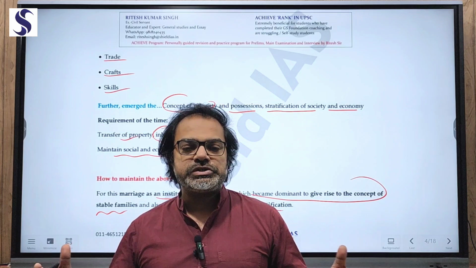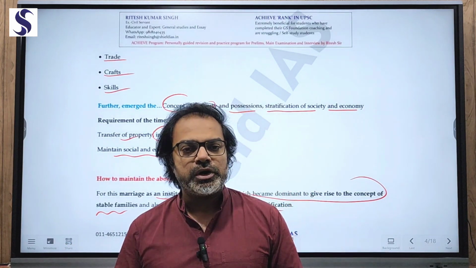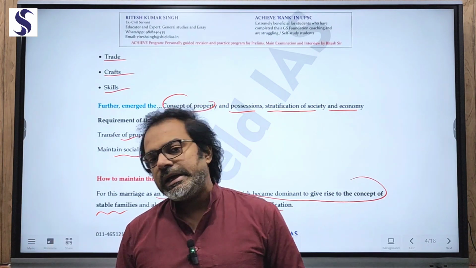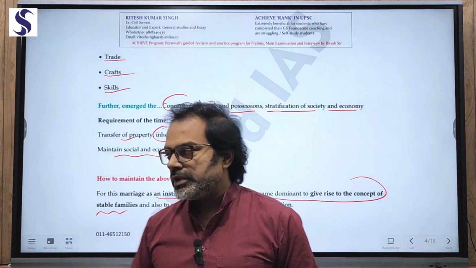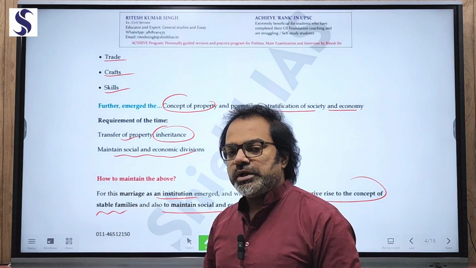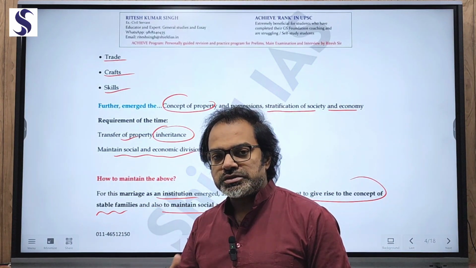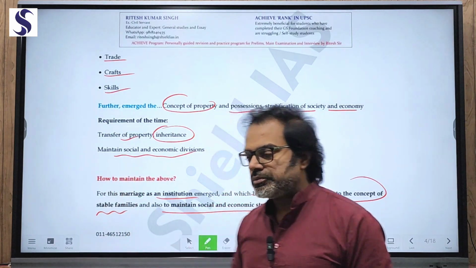If we create an institution of marriage between a man and a woman, heterosexual, there will be reproduction and production of a child, and that child will be the natural inheritor, socially accepted. Hence the marriage institution emerged as a powerful institution to decide the inheritance, transfer of property and also to maintain the social and economic stratification.